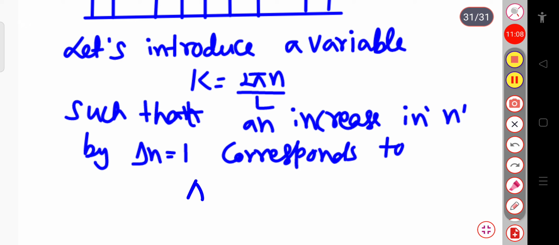You can see here, if k equal to 2 pi n by L, we can write delta k equal to 2 pi by L into delta n. Since delta n equal to 1, we can simply write it as 2 pi by L. This is the value of delta k.